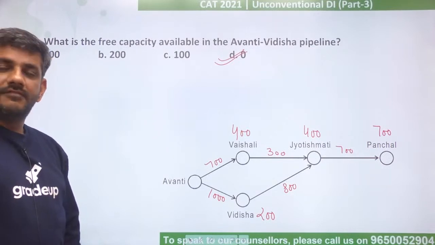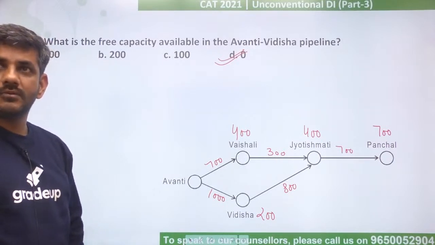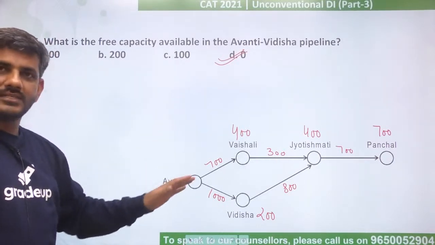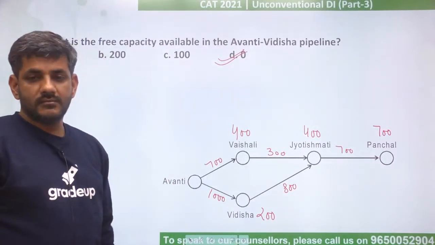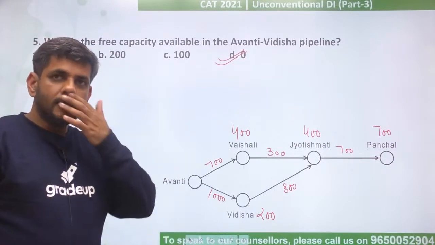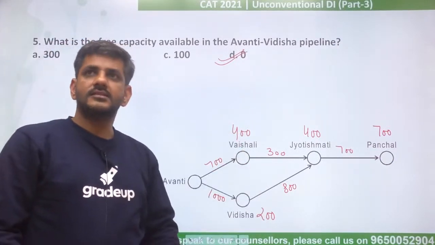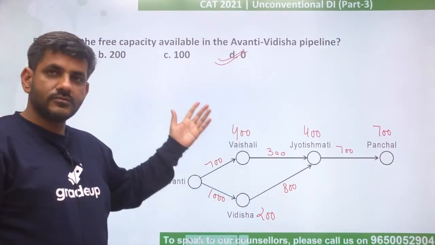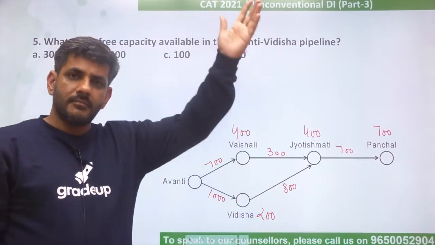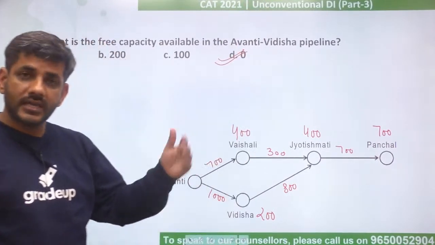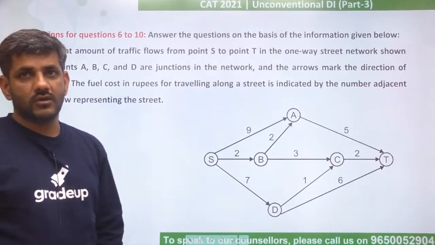Got it, guys? Very easy question, right? First set as well as second set, both are though from actual CAT, but still they both are quite easy. Very easy questions. And now comes the third one. Of course, जैसे हमने कल भी किया था, we did the first two sets to get into the flow. ठीक है? Third one was slightly difficult. The same thing is here today again. I've taken the first two sets, but though all these sets are from actual CAT only. So the first two have appeared way back. The third set now I'm going to discuss, which is again a CAT set based upon root diagrams. So just read this data and after that we'll start solving the questions.